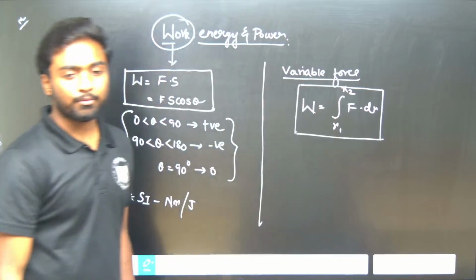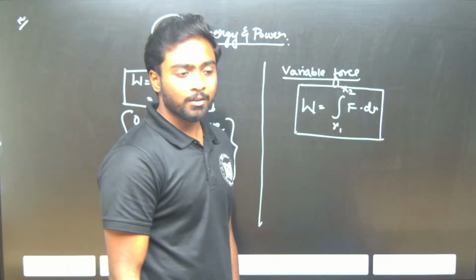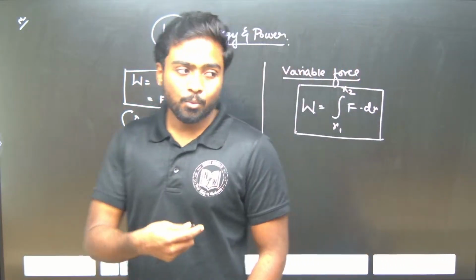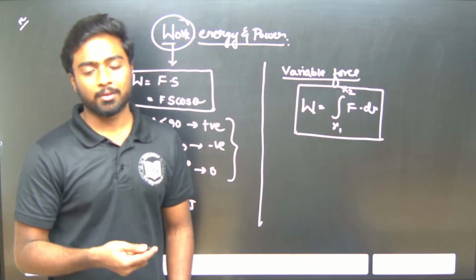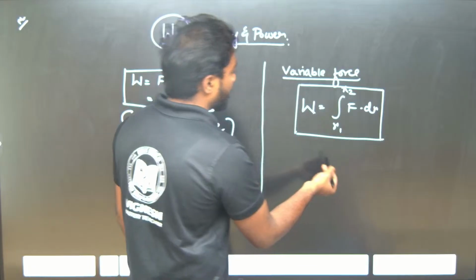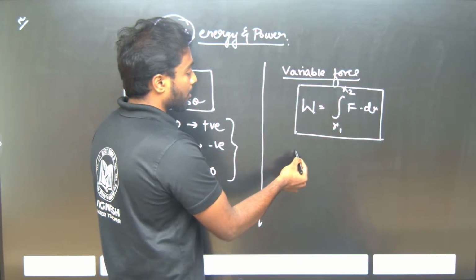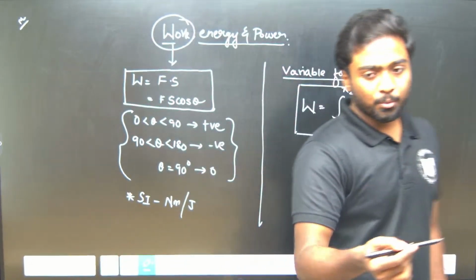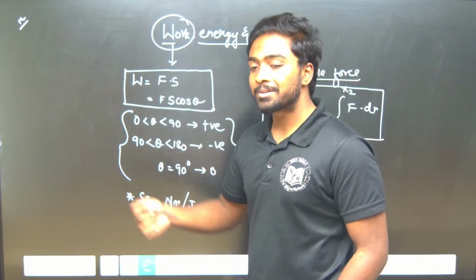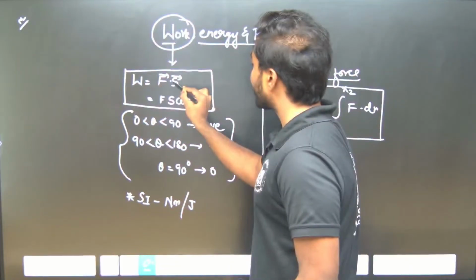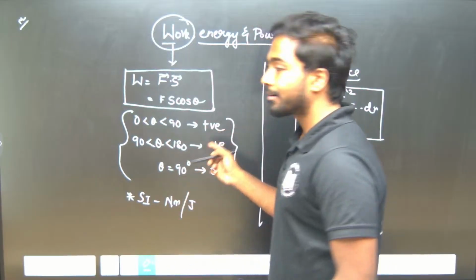The SI unit is the same. If they ask whether work done is a scalar or a vector, it is a scalar, because when two vectors have a dot product between them, we get a scalar resultant. This is the main thing.